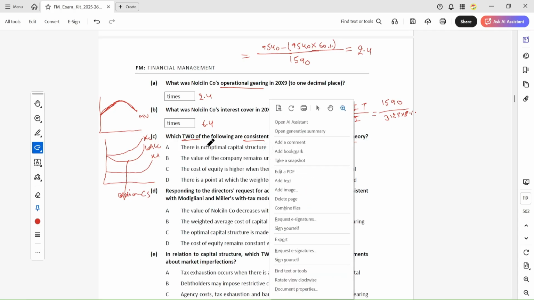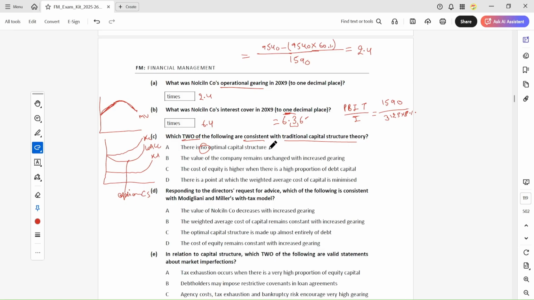There is no optimal capital structure: this is wrong. In traditional theory there is an optimal capital structure. Next is that the value of the company remains unchanged with increased gearing. The value of the company changes when there is a change in gearing. When the debt is increasing, the gearing increasing, the value of the company is increasing because the WACC is lower here. So this is wrong.